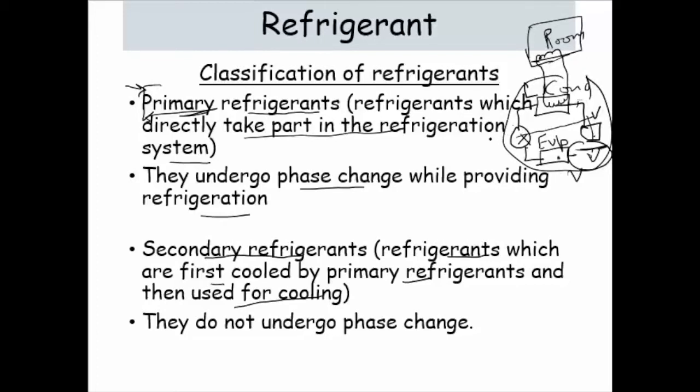There are a lot of types of secondary refrigerant. Even water, H2O, acts as a secondary refrigerant. Brine solution also acts as a secondary refrigerant. Also, in a car radiator we add some coolants. That coolant we are using is also a secondary refrigerant. And you will see that it does not undergo any phase change. There is no need for a secondary refrigerant to go through a phase change.